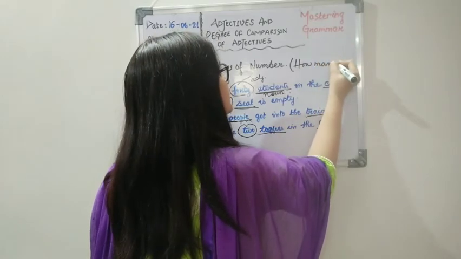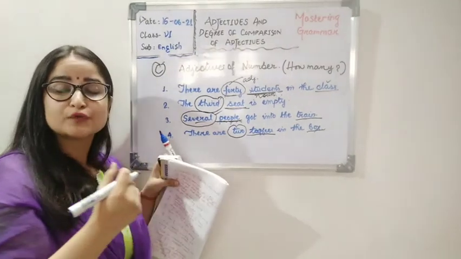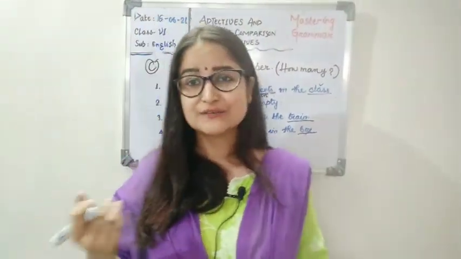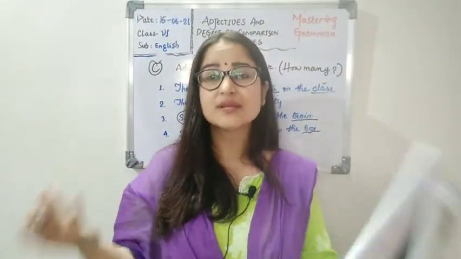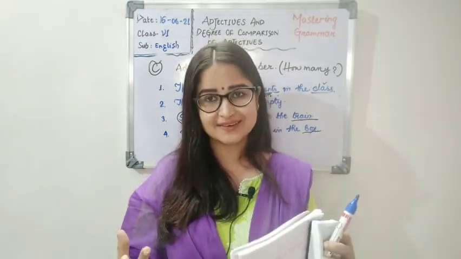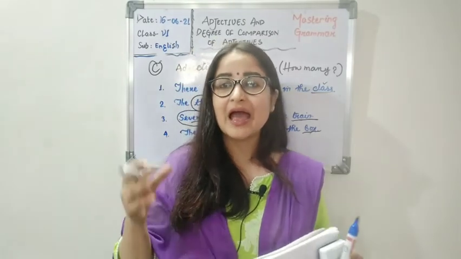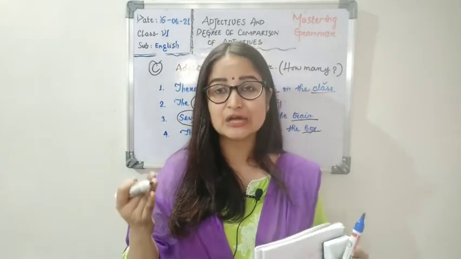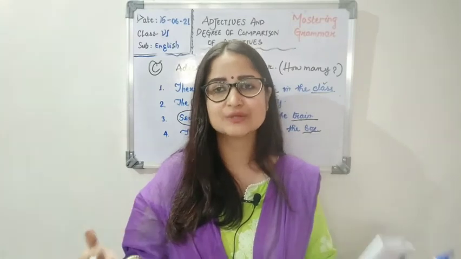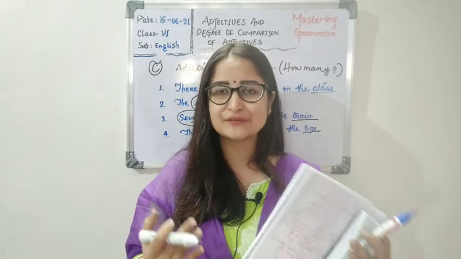Now what is the difference between adjectives of quantity and adjectives of number? Okay, what is the difference? It's very explicit, you can see it, because I told you about countable and uncountable nouns. Adjectives of quantity are used for uncountable nouns, like money, time, honey, rice, flour.